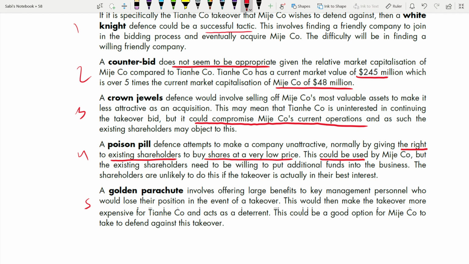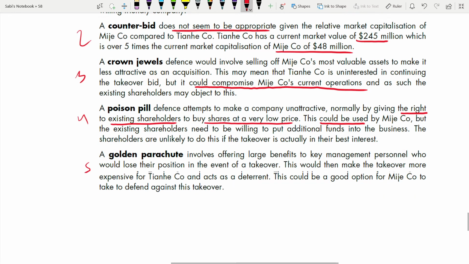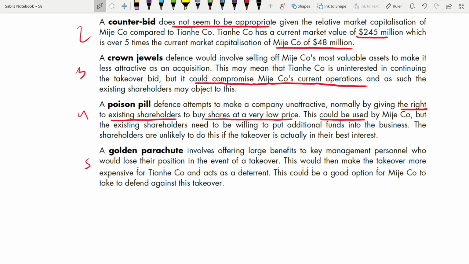It's hard to believe. Finally, the last one is a golden parachute. What is it? A golden parachute involves offering large benefits to key management personnel who would lose their position in the event of a takeover. Offering those large benefits, large remuneration to those key managers, is very, very expensive. So this would then make the takeover more expensive for Tene and acts as a deterrent. This could be a good option for Major to defend against this takeover. Yes, this could be a good option.